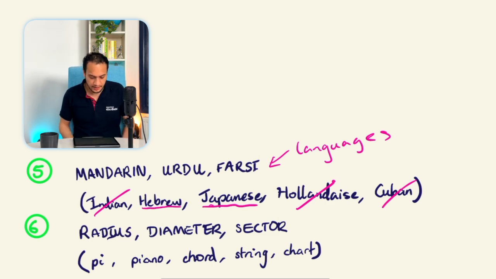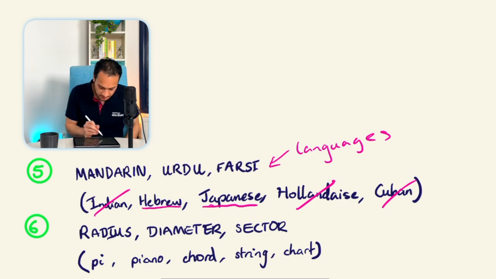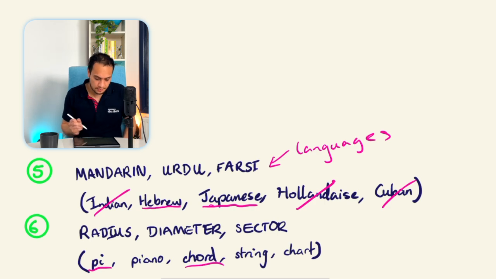Then you've got pi, piano, chord, string, and chart. So the answers are actually pi and chord, because these are actually to do with circles. But I put piano there just to mislead you a little bit with the chord, so we can eliminate that.